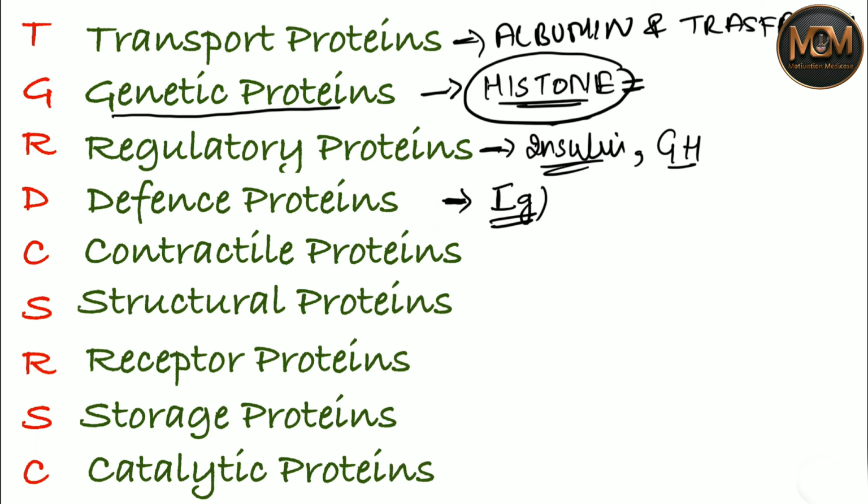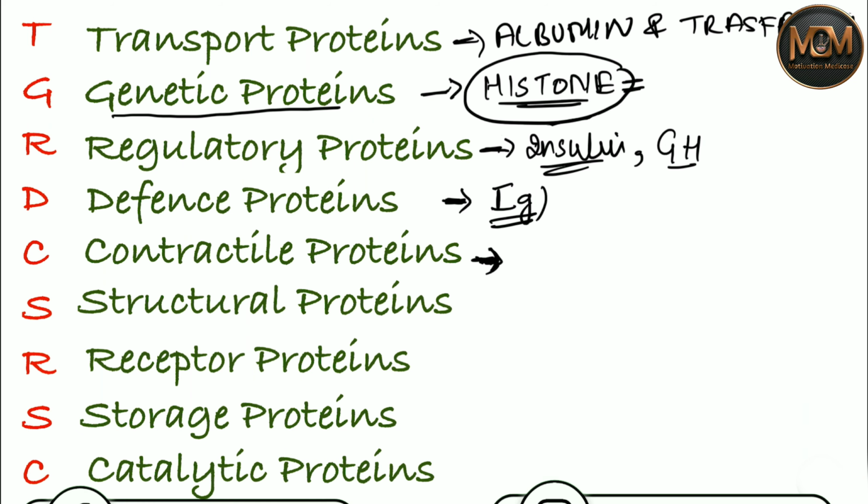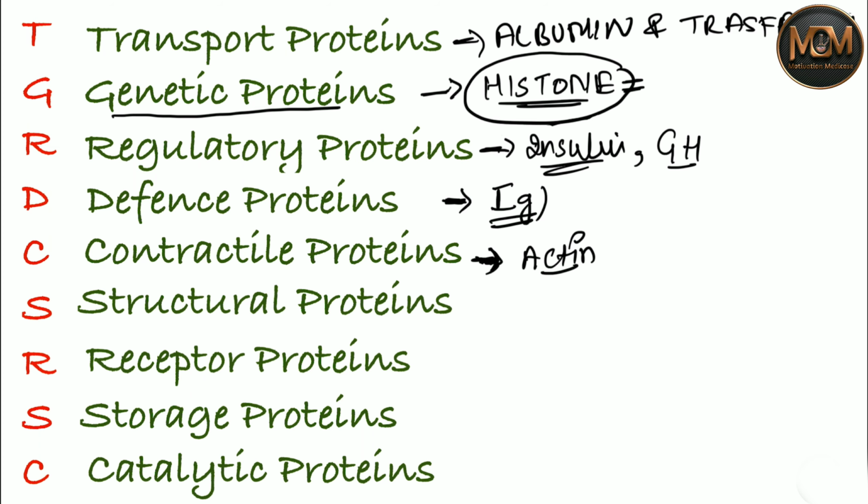Now let's talk about the C. From the C we have contractile protein. Contractile proteins are responsible for muscle contraction. You have studied in 11th class about muscle contraction. There were two things, actin and myosin. These were the contractile proteins.